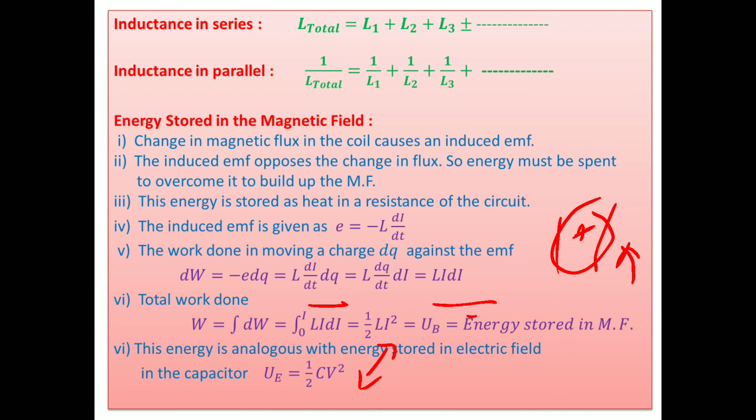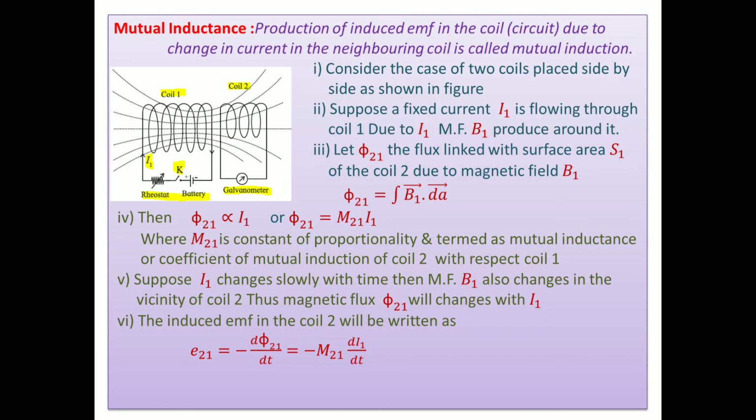Okay. Thereafter, we are discussing another topic, mutual inductance. Suppose instead of a single coil, where we discussed self-inductance, now here mutual inductance. As current is produced or increases in the first coil, what is the effect produced on the second coil? This topic we have to discuss in the next lecture.